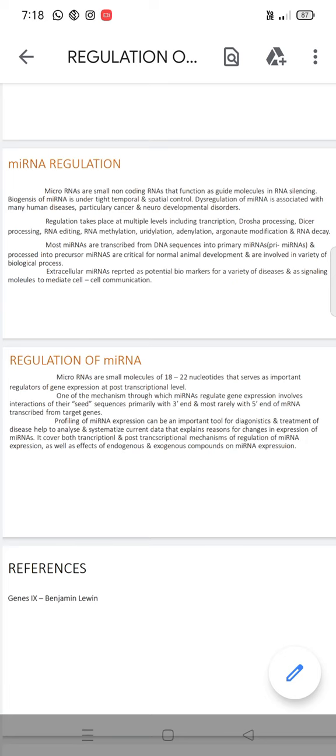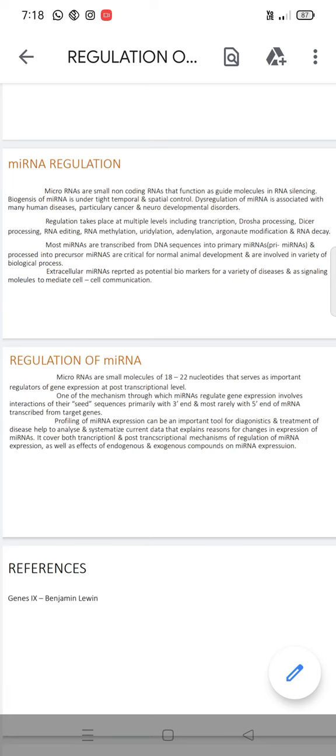Biogenesis of miRNA is under tight temporal and spatial control. Dysregulation of miRNA, meaning impairment, is associated with many human diseases, particularly cancer and neurodevelopmental disorders.